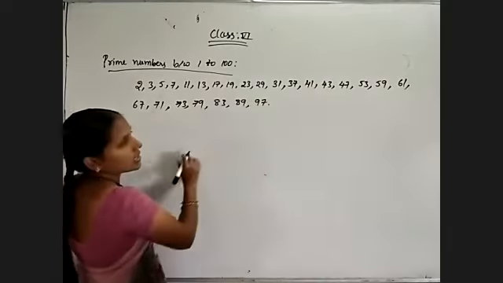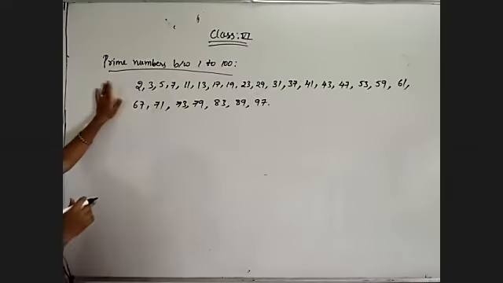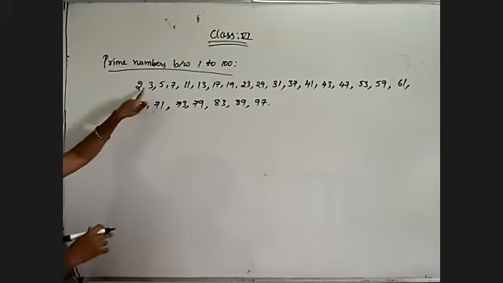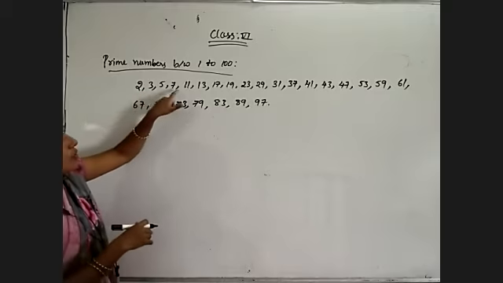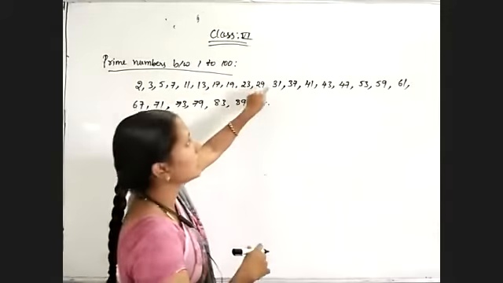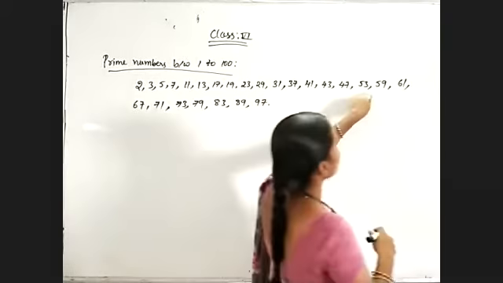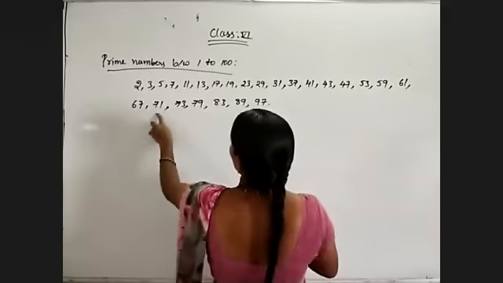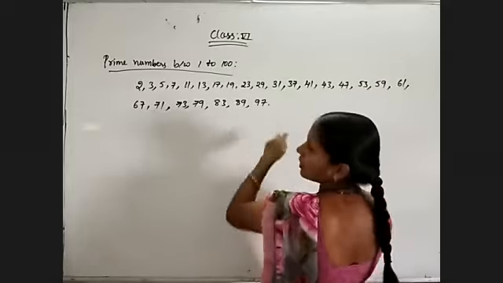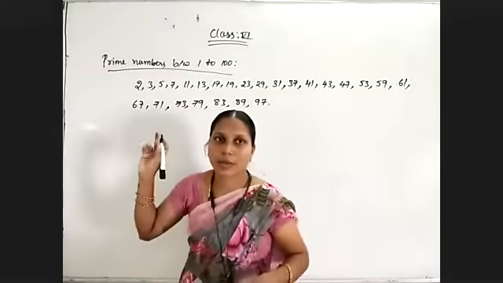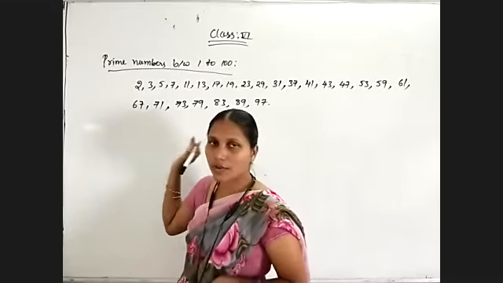All these are the prime numbers between 1 and 100. So just count how many numbers are there. 1, 2, 3, 4, 5, 6, 7, 8, 9, 10, 11, 12, 13, 14, 15, 16, 17, 18, 19, 20, 21, 22, 23, 24, 25. So total number of prime numbers between 1 to 100 is equal to 25.